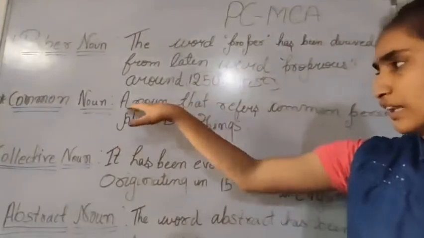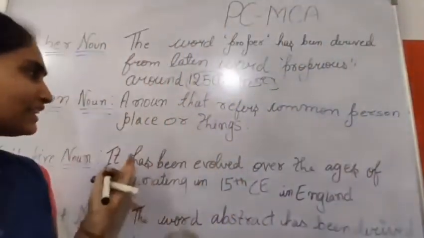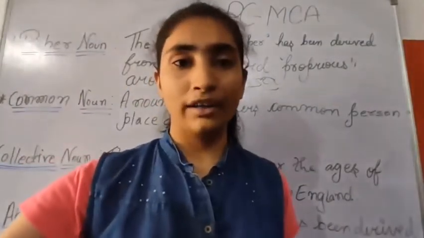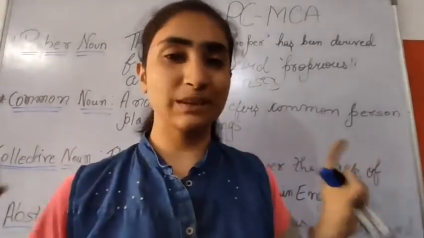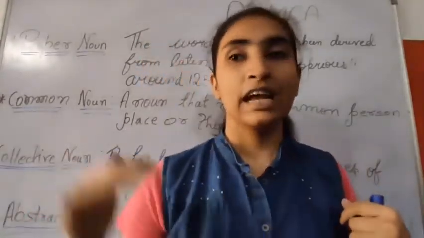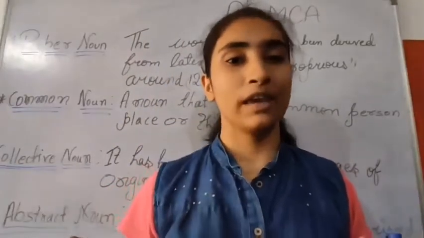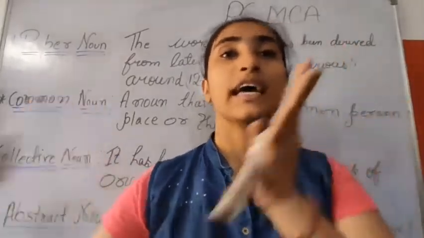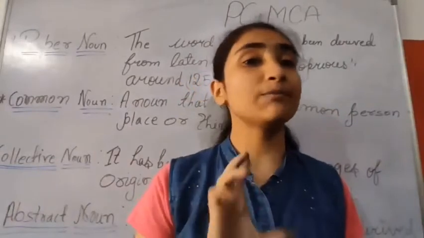And if we talk about the common noun, then common noun is very simple. A noun that refers to a common person, place, animal or thing is known as common noun. For example, he is a boy. Here boy is common. We are not making it special. But if we say Ram is an intelligent boy, then here Ram is what? Here Ram is a proper noun because that boy has a name and we are making that boy specific.